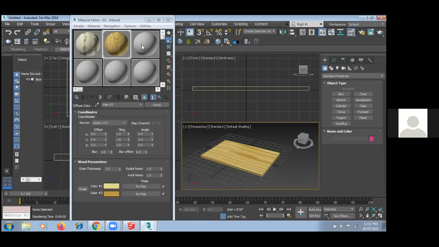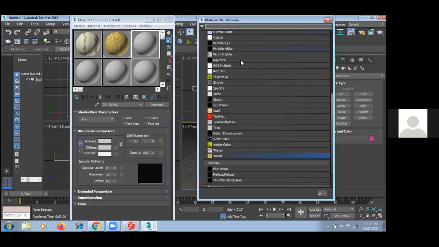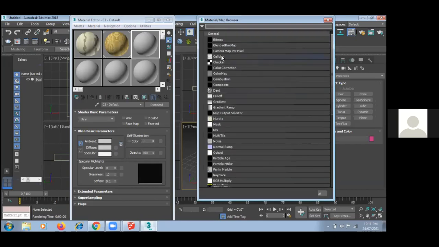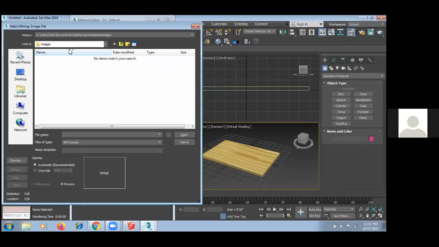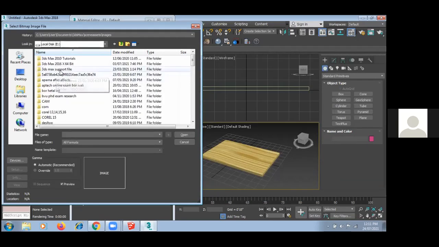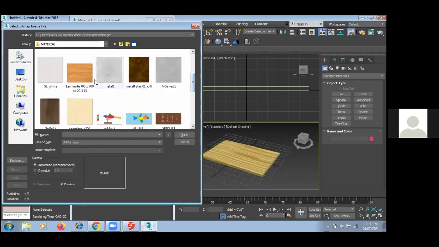Okay. And again, I'm showing you how to use a material if I have already saved it. So again, click on this diffuse button. Here I have bitmap, so I have to select the bitmap. Again, I can select the file, whichever material I want.